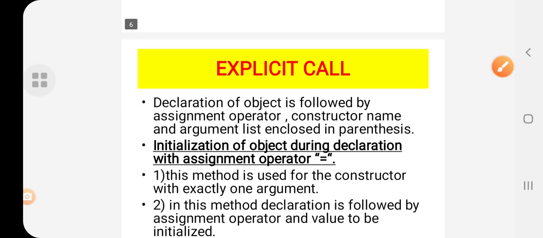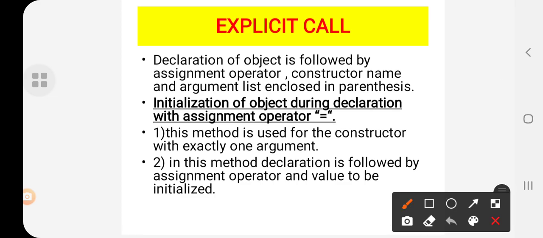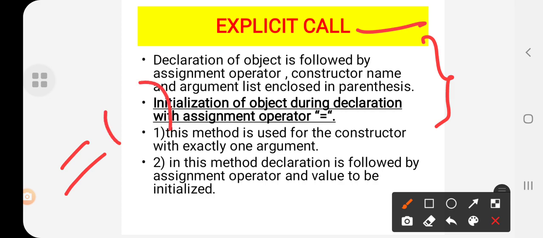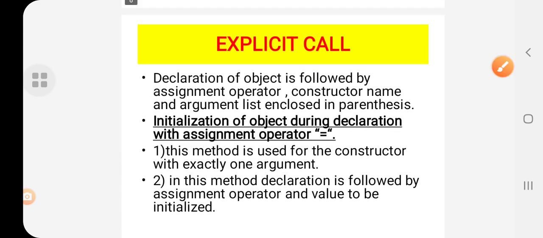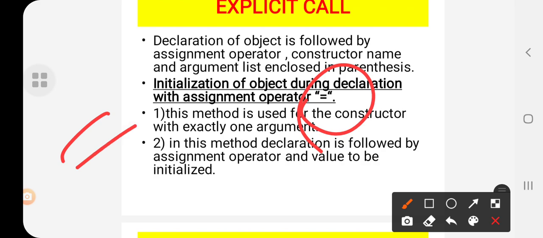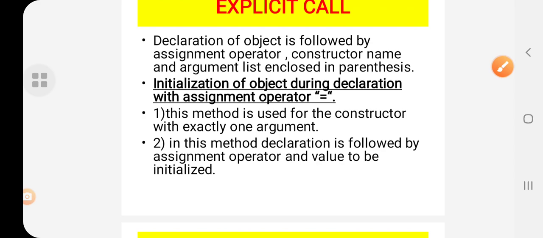Okay, students? So let me move on to the next concept, that is explicit call. The declaration of the object is followed by the assignment operator, constructor name, and argument list enclosed in the parenthesis. It is called an explicit call. This explicit call will always be followed by the equals sign, and also the constructor name and the argument list. So here you always give the assignment operator, that is equals to. So this is done as follows.